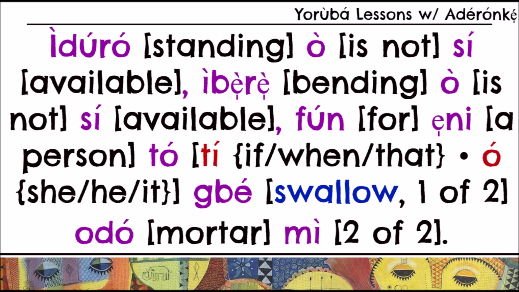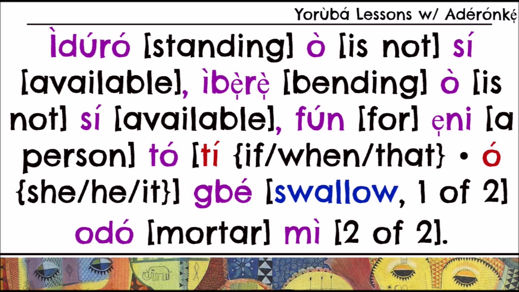Tó, like I said, is a contraction of 2 words, T-O. Tí can be if, it can be when, and it can be that. Those are 3 of the several things that Tí could imply. So Tí here would be if. Ó is she, he, or it. So the Yorùbá pronouns are genderless. There's no he, she, whatever. We don't have that.